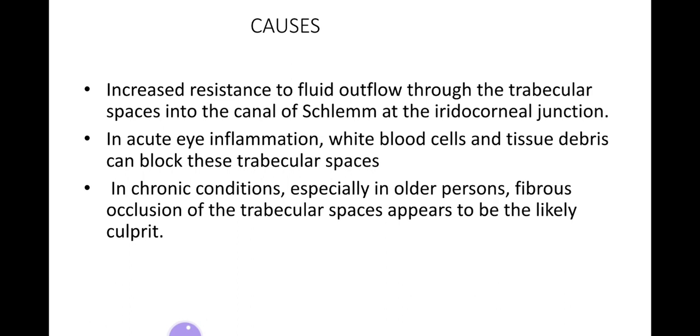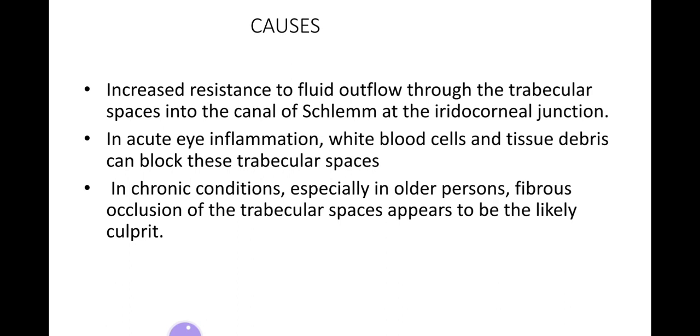What are the causes of increased pressure? Increased resistance to the outflow through the trabecular spaces into the canal of Schlemm at the iridocorneal junction. How can it cause increased resistance? It can occur due to acute eye inflammation, where white blood cells and tissue debris can block these trabecular spaces.